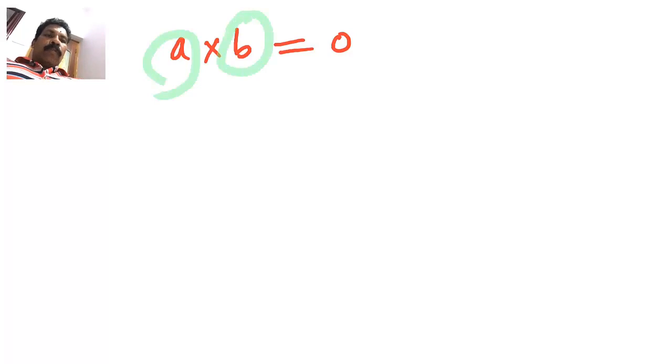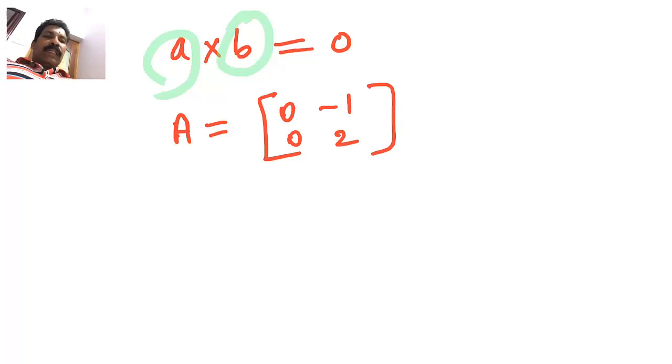In the number system, we know that when the product of two numbers, say A into B, is equal to 0, what can you conclude? You can conclude that either A should be 0 or B should be 0 or both should be 0. But in the case of matrices, it may not be like that. For example, consider matrix A is equal to 0 negative 1 0 2. That is my first matrix. And then consider another matrix, capital B is equal to say 3 5 0 0.